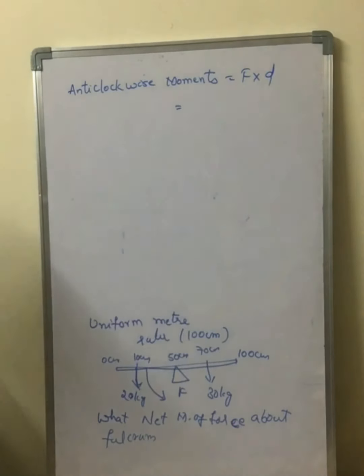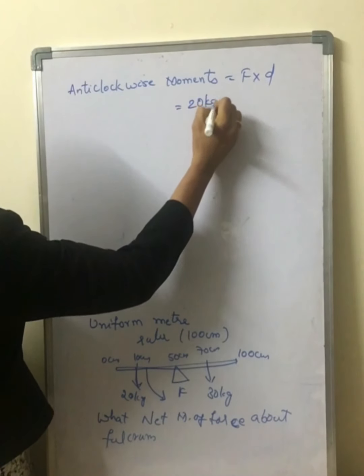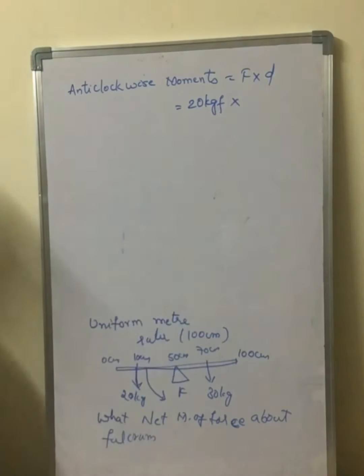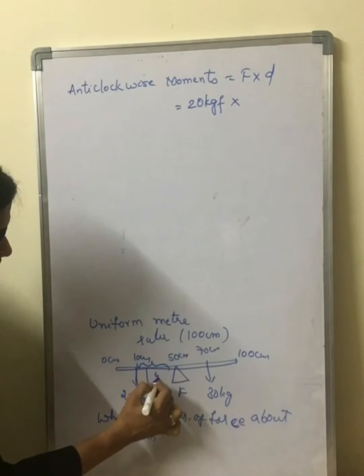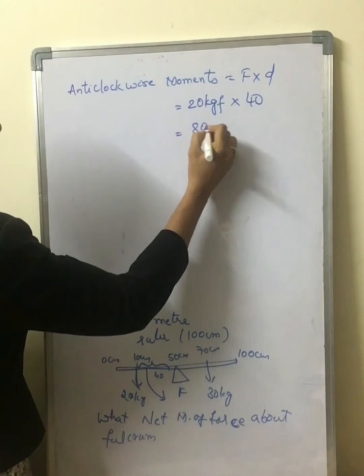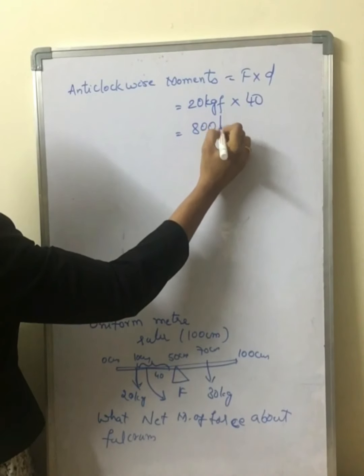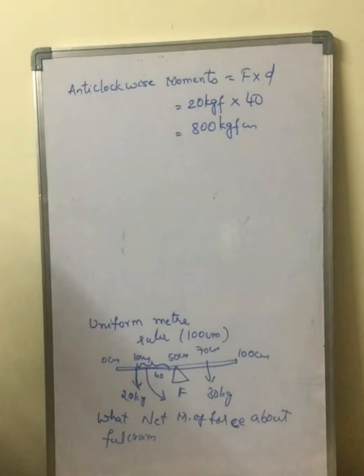So what is F here? 20. Since it is 20 kg, if we convert into force, let us take it as 20 kgf into, what is the distance here? This is the distance. So this distance becomes 40 centimeter. So which is equal to 800 kgf into centimeter.